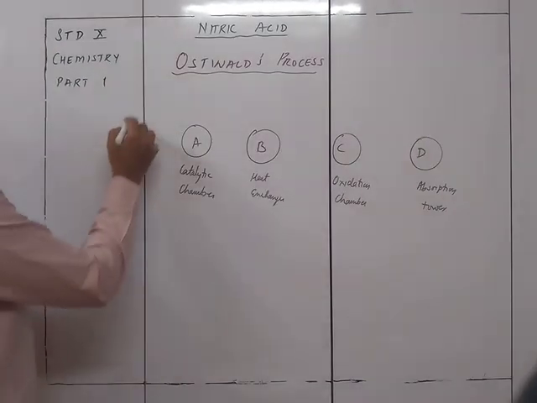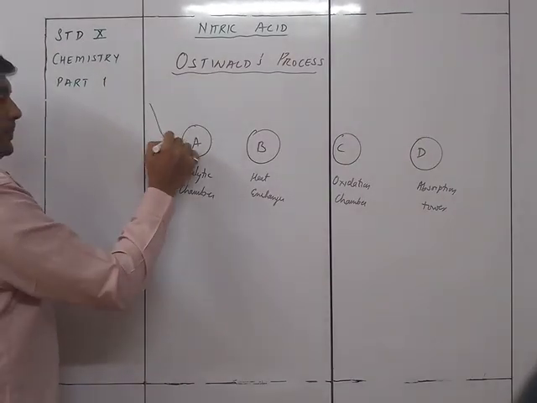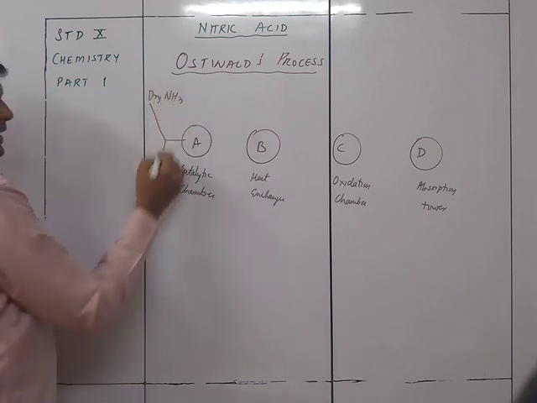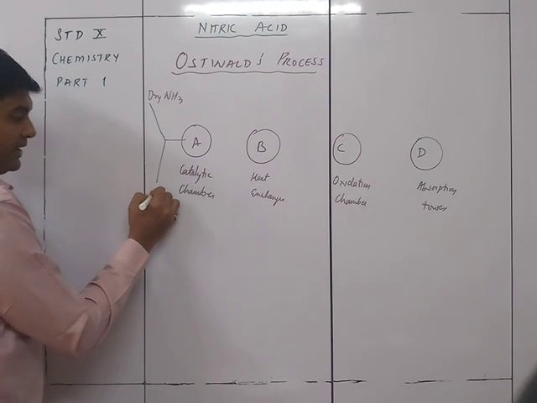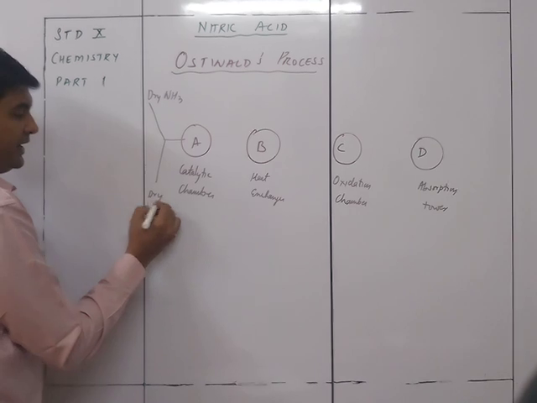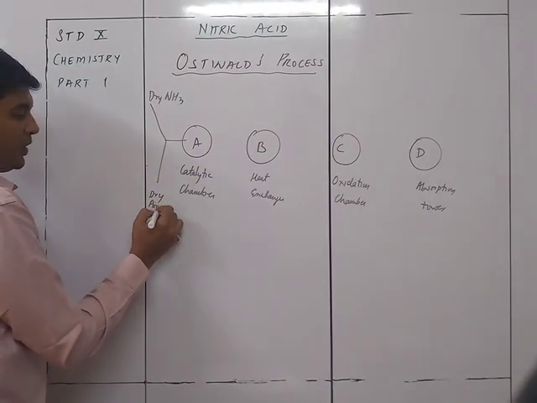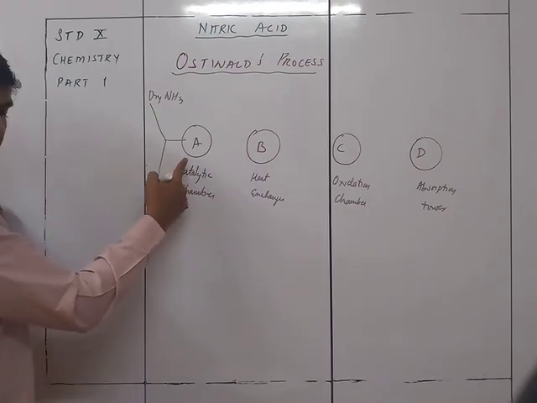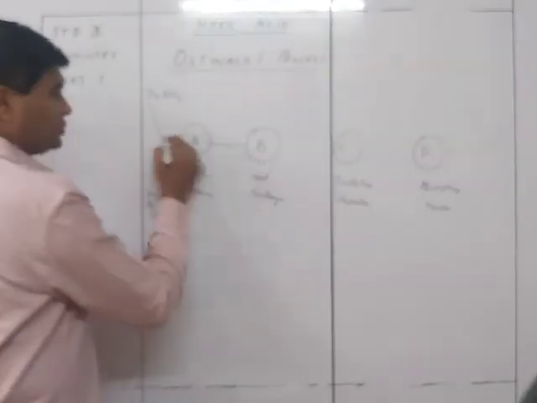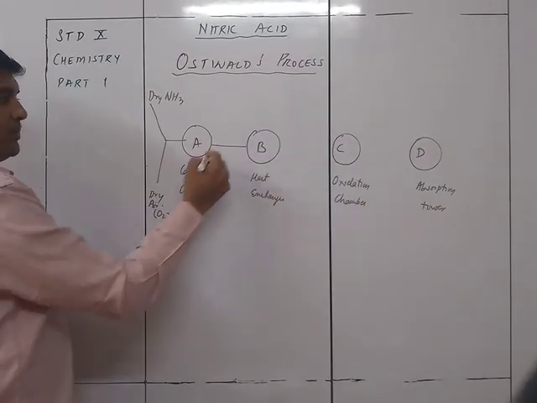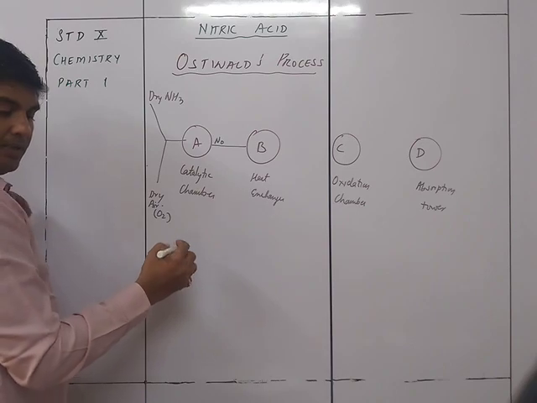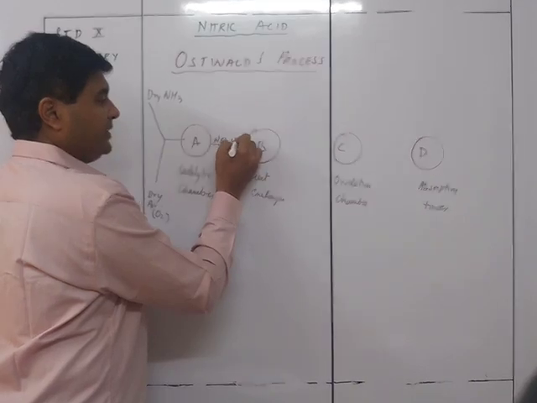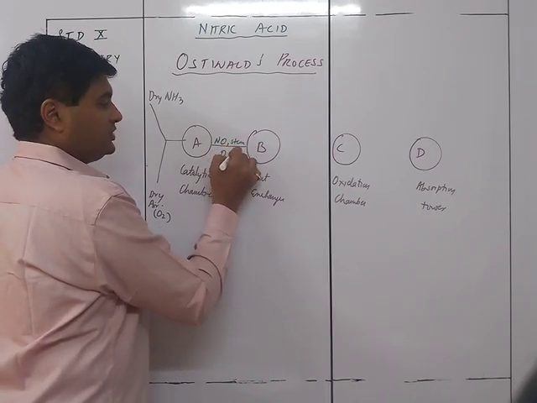We have two raw materials: one is dry NH3 and another one is dry air, because we require oxygen, O2. So NH3 and O2 come over here and are passed through, so that the nitrogen and oxygen give you NO, which comes out along with steam and oxygen.